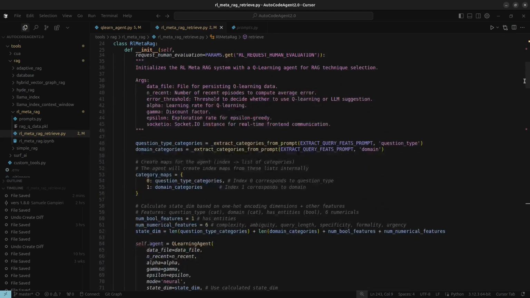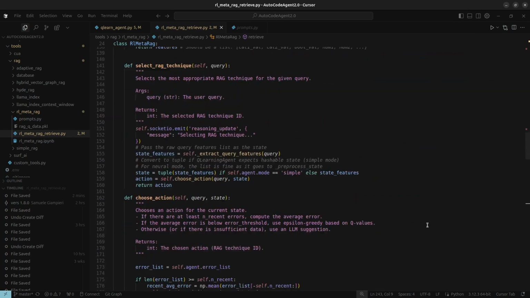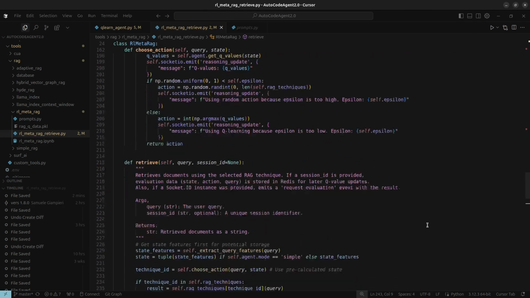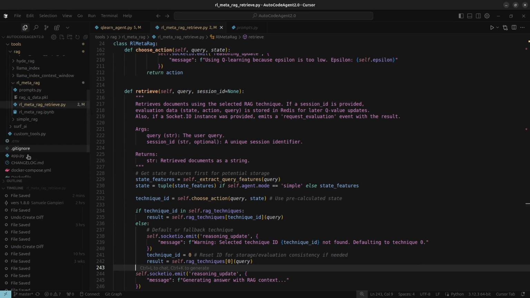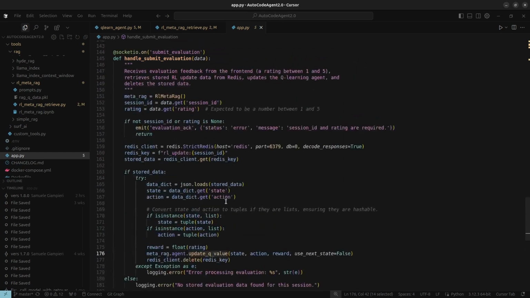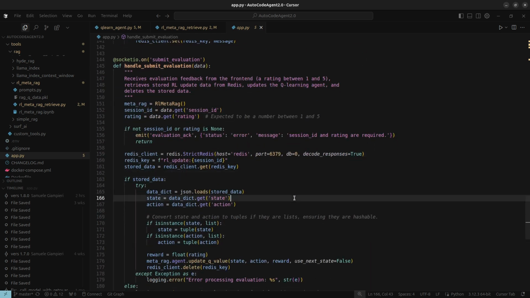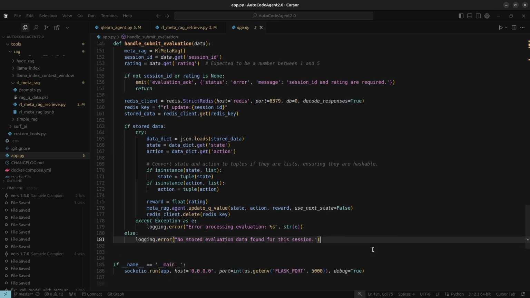And finally, the learning step. The actual learning for the DQN agent doesn't happen right away. It usually happens later, when that human feedback, the reward, comes back. That reward, along with the saved state and action, is used to train the DQN, helping it make better RAG selections in the future. Throughout this whole process, the system can use WebSockets to send real-time updates to the front end. You can see the features extracted, whether the RL agent or the LLM made the choice, the predicted values, which RAG tool was picked, and if it's asking for feedback. This makes the whole thing much more transparent.